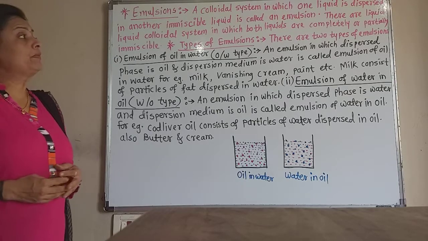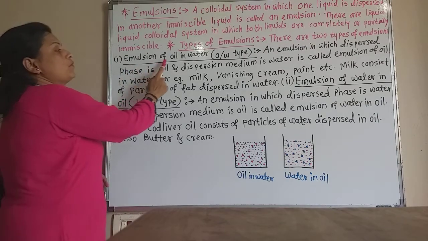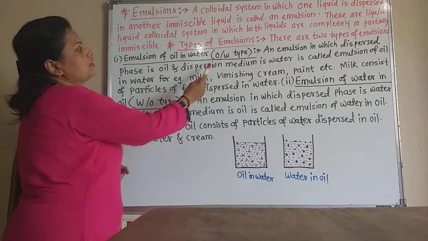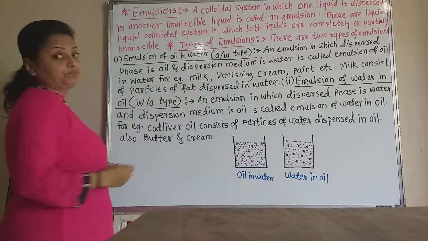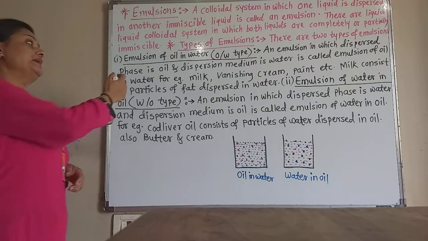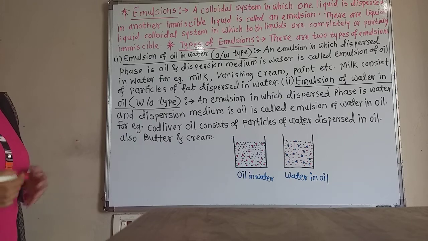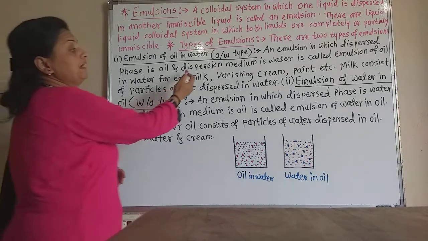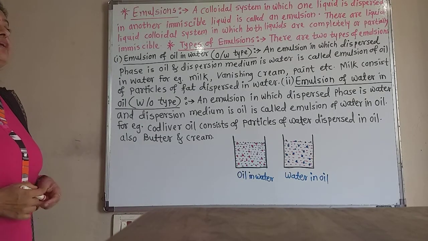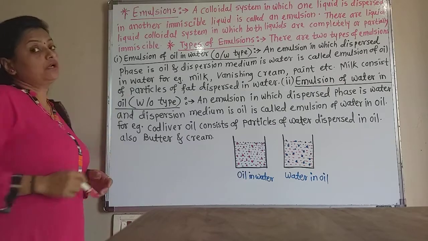Now types of emulsions. There are two types of emulsions. Emulsion of oil in water, in short written as oil/water type. An emulsion in which the dispersed phase is oil, the small proportion, and the dispersion medium is water, the large amount, is called the emulsion of oil in water type.